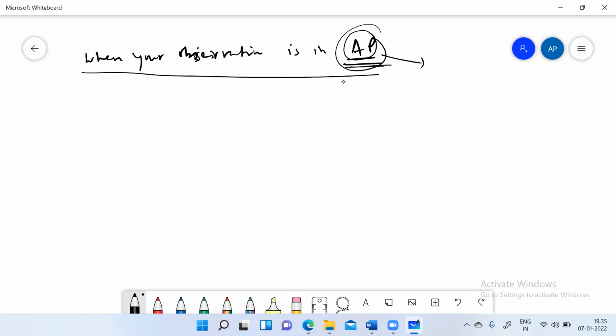So when your observation is AP, you can have two cases here. One, when you have an odd number of elements, like 3, 7, 11. There are 3 numbers. Or 3, 7, 11, 15. There are 4 numbers here.